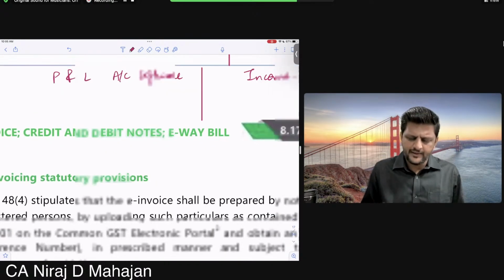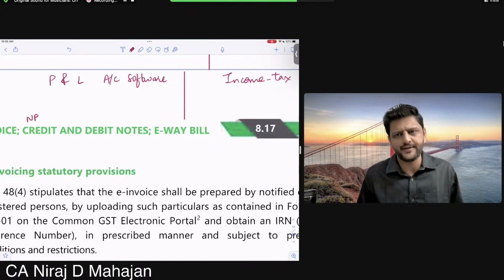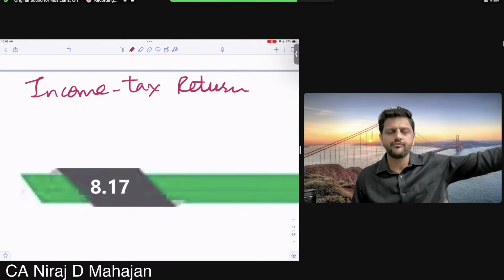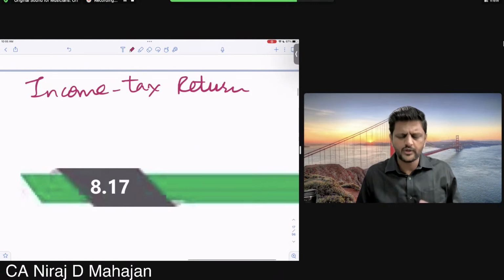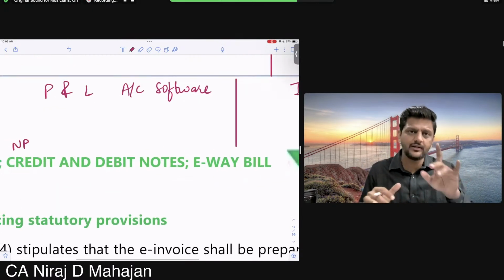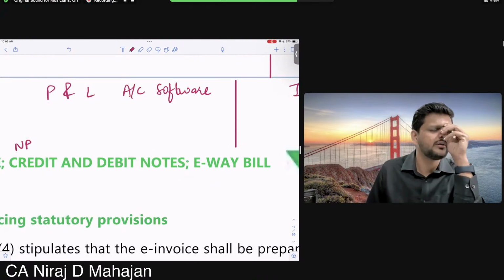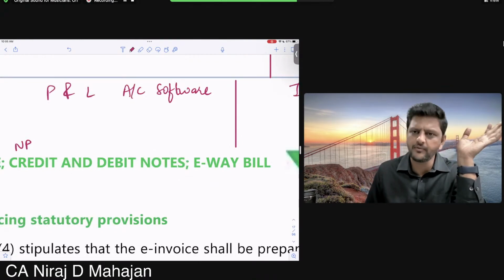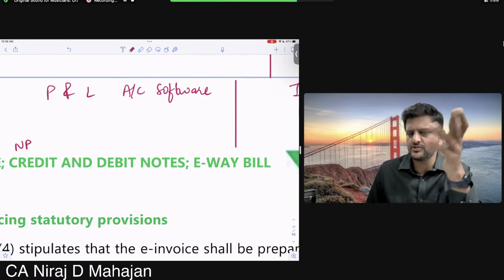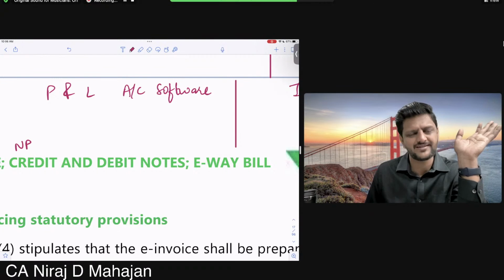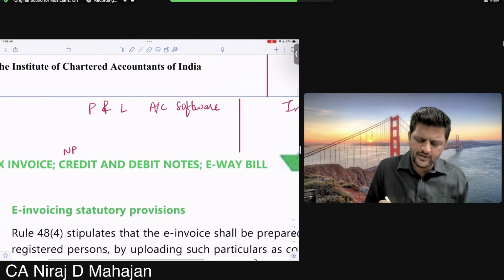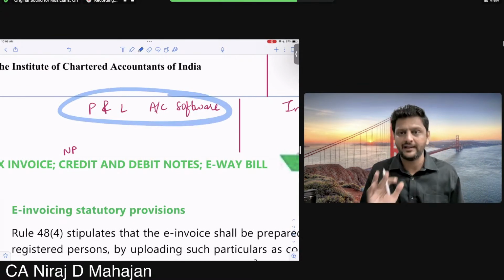So I'm saying that instead of duplicating these things and filling them again in the income tax return, whatever is my sales, net profit, my income. You used to do this, computation of net profit. Remember in income tax PGBP, you start with net profit, additions, disallowances or allowances, etc. So let us say I have this kind of data ready-made, online, electronic.